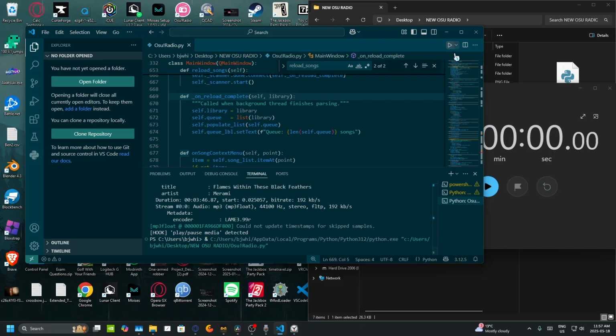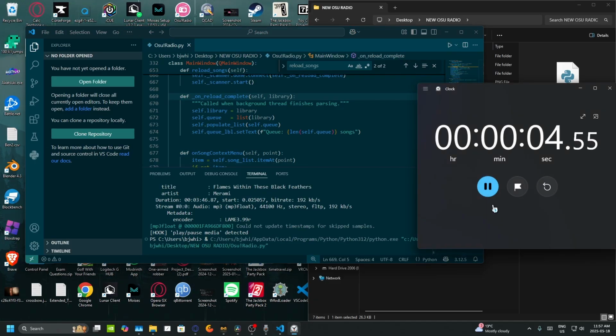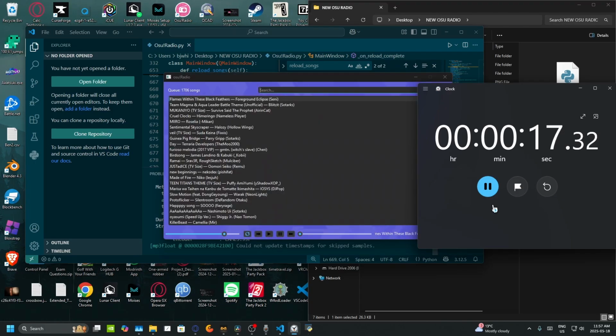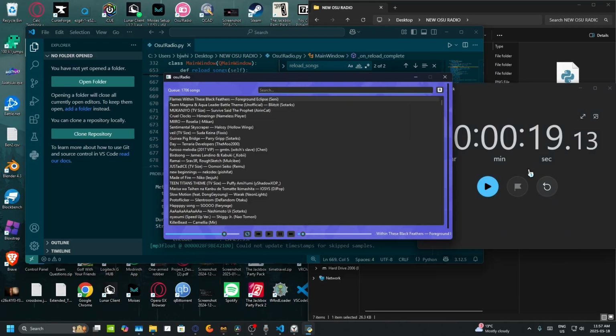3, 2, 1, go. It should be a lot faster, because now all the files are just cached. And so it'll just call that cached JSON file with all the files in it, and it will load. Nice! What was that, 17 seconds? That's huge. Okay, that's all I needed. I think I've solved that issue.